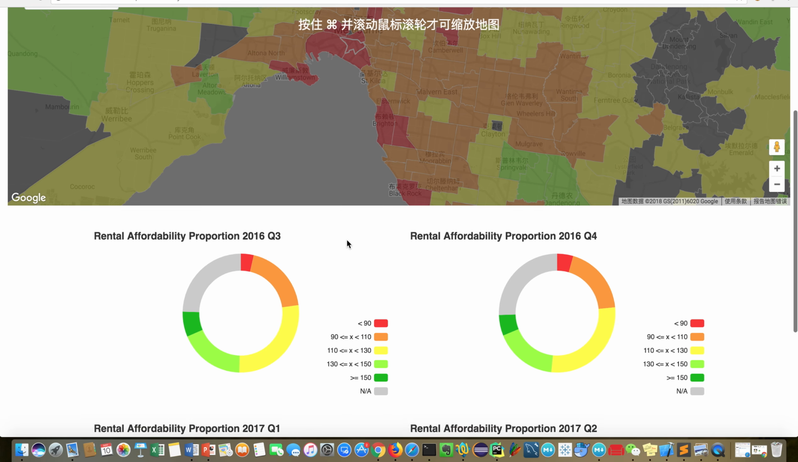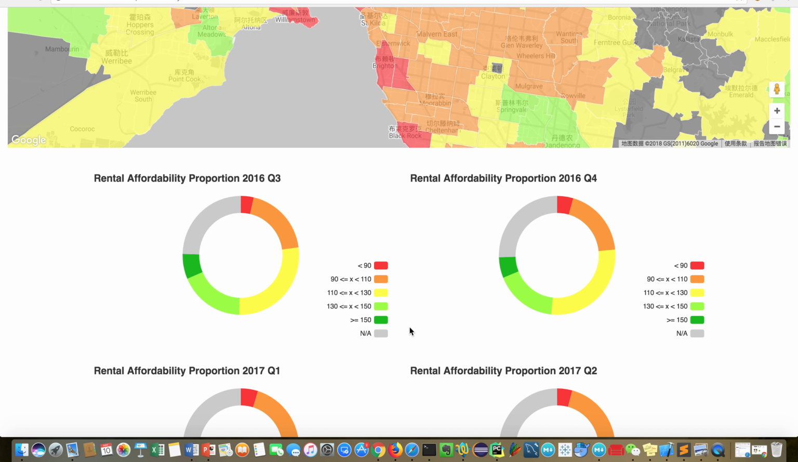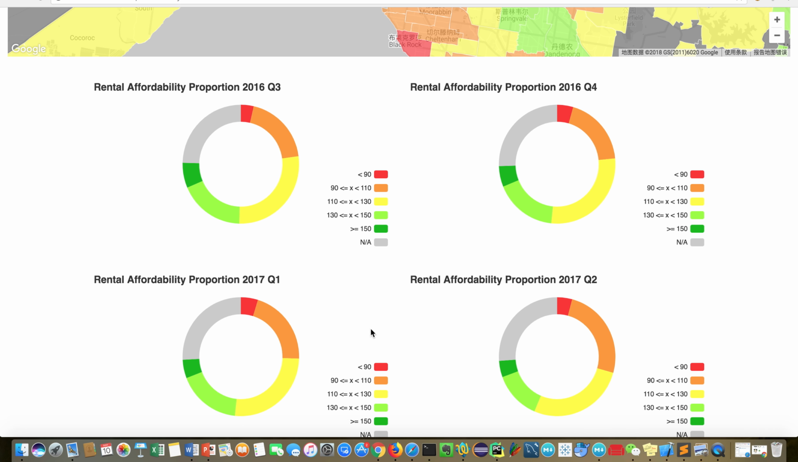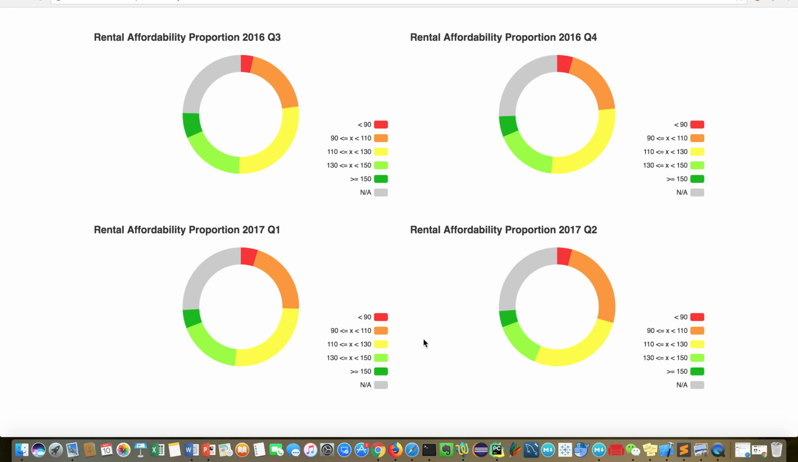As the graph illustrates, the extremely high and low prices only occupy a very small portion, while the major part of the houses are affordable. We can also infer the overall affordability tends to fall. Red and orange occupy a large proportion in 2017 season 2, which means the rental price has risen to some extent.